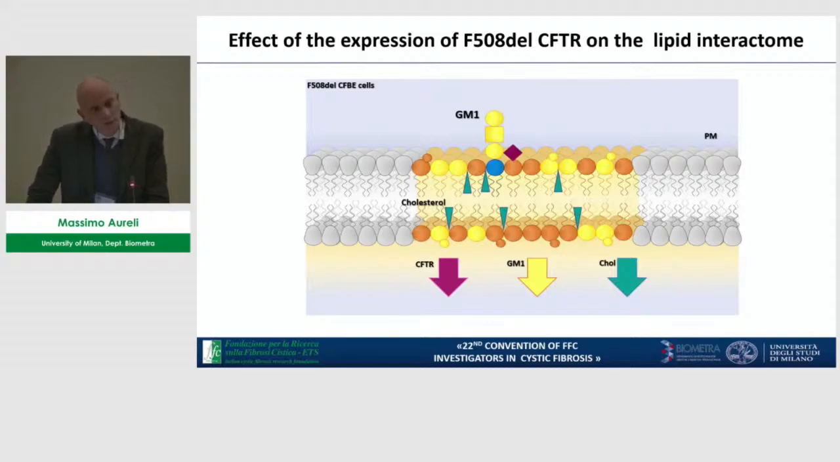And what we found was that if we administered, for instance, GM1 in order to recover the plasma membrane level of this ganglioside, we demonstrated that this condition increased the effectiveness of the modulators present in the Orkambi formulation, which are able to increase the rescue of the mutated CFTR, the CFTR with the F508 deletion mutation.